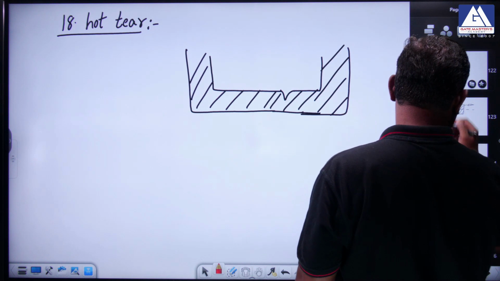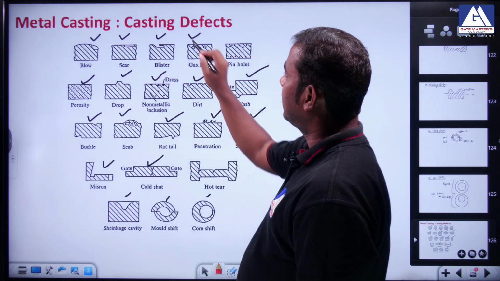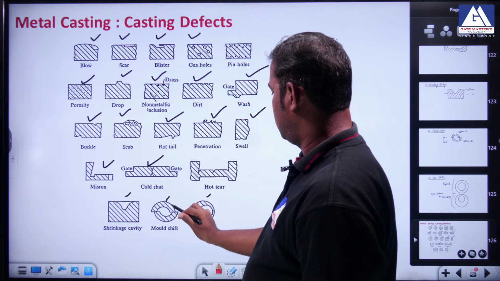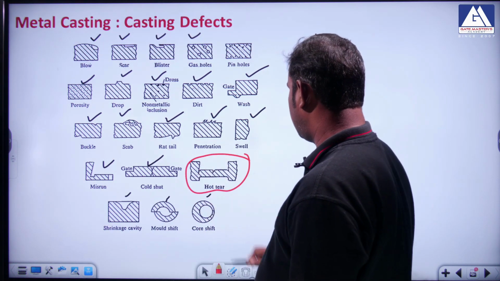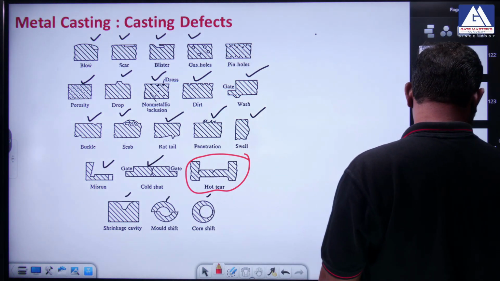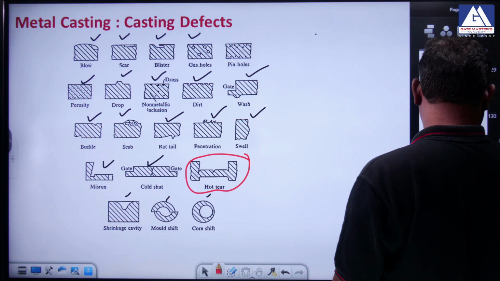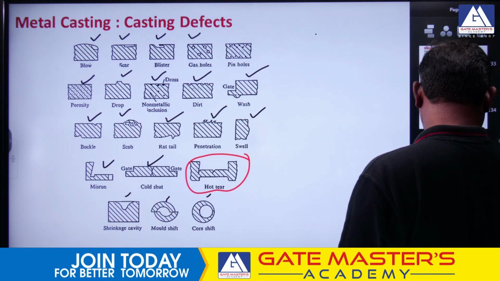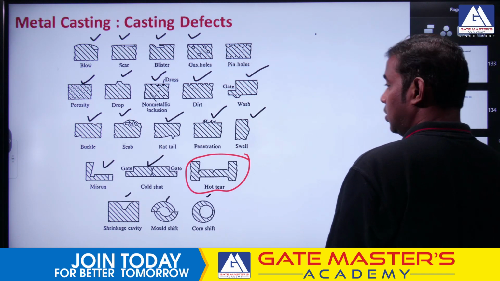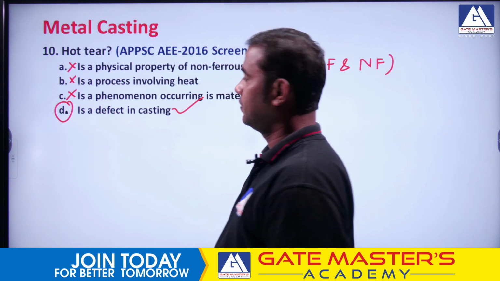This hot tear is due to a phenomenon, one of the casting defects. So you should remember here, this is a casting defect. So obviously the answer D is the right answer in this question.